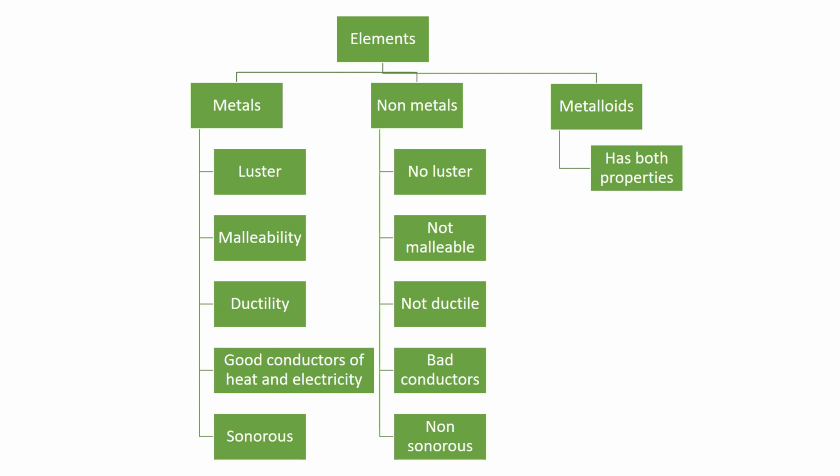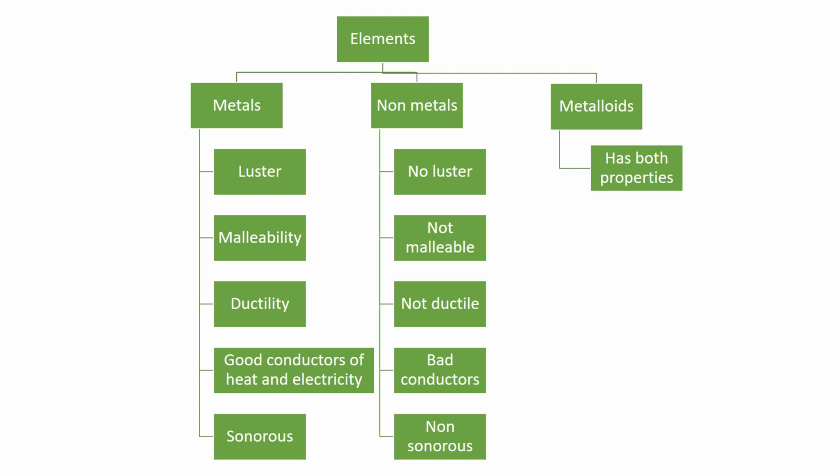We know they are good conductors of heat and electricity. That means if I have a metal and I try to pass heat or electricity, the heat and electricity will be passed from one place to another. That is why you say they are good conductors of heat and electricity. And sonorous means they can make sound. So these are the characteristics of metals.